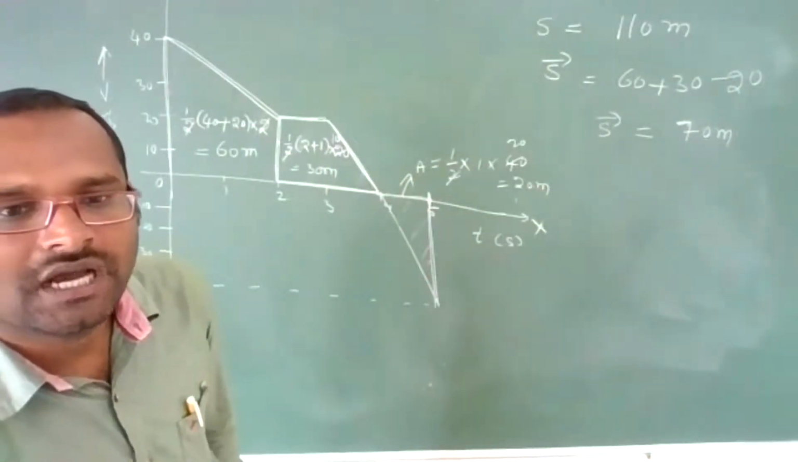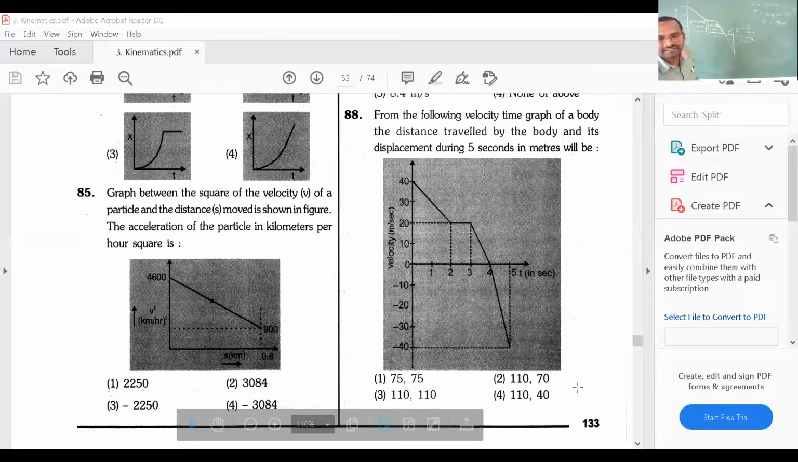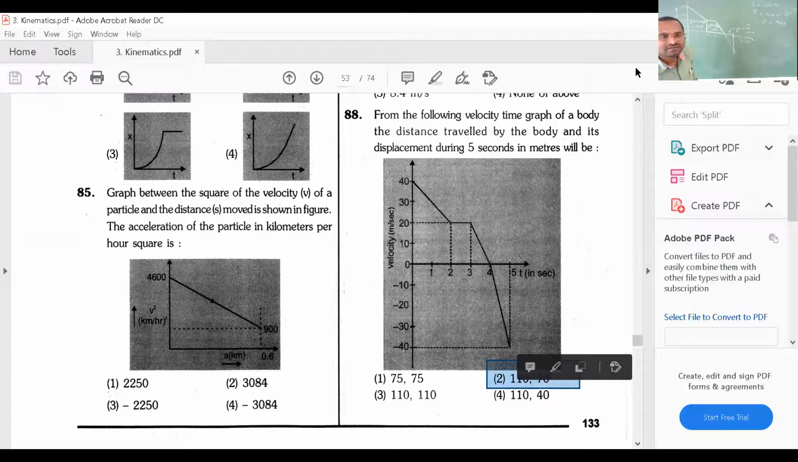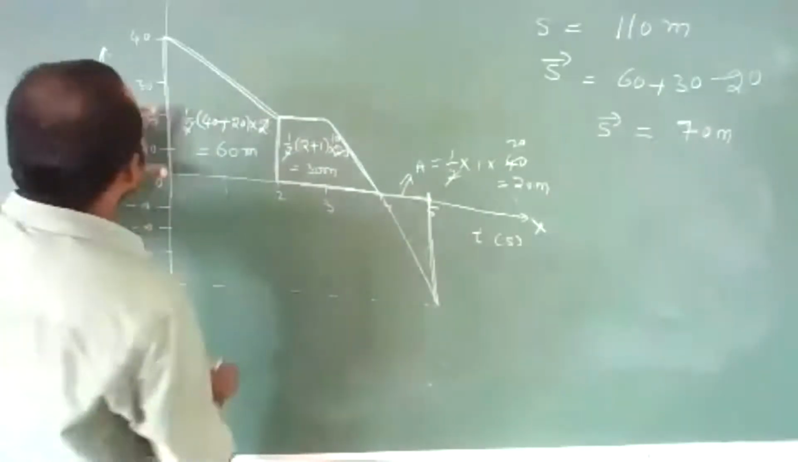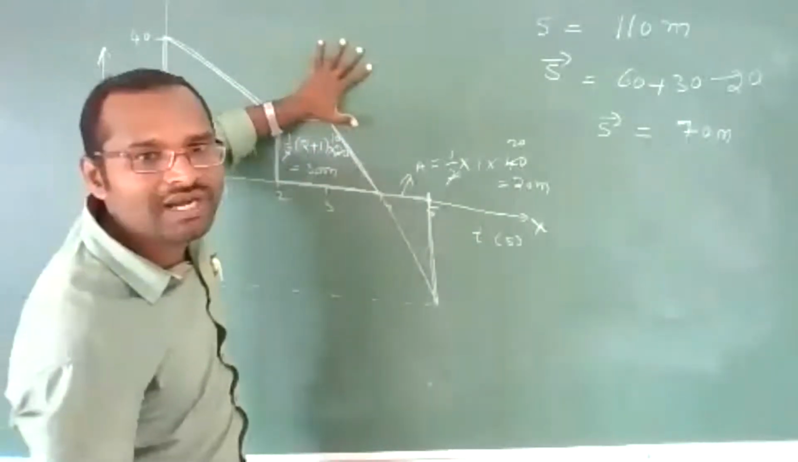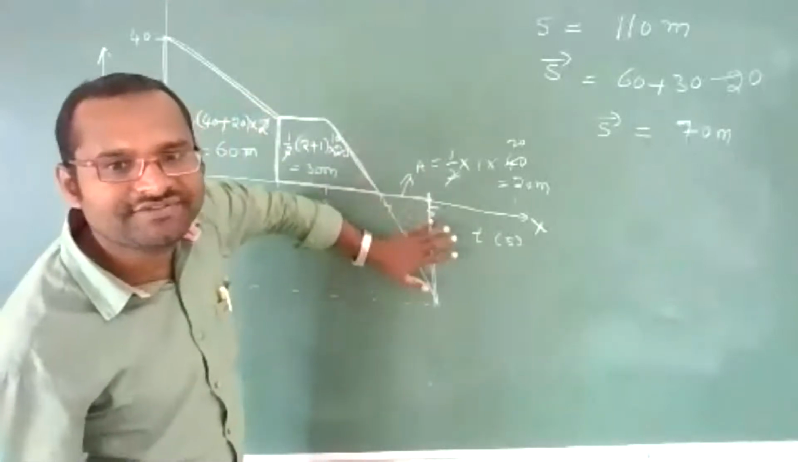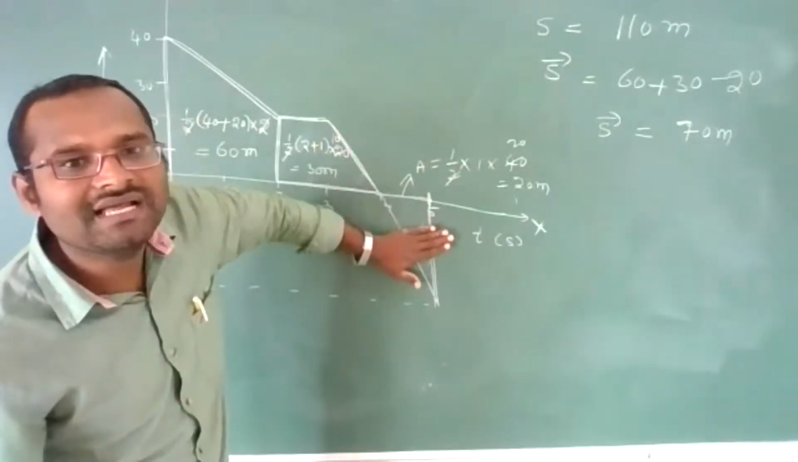Any doubt in this? Options: 110 and 70. First they are asking distance, so first 110 should be there. 110 and 70, yes, this is the answer. Displacement I did not get, sir. Displacement means, in this area, the upper areas are positive and the lower areas are negative. If you subtract this lower area, you will get displacement. If you add this lower area, then you will get distance.